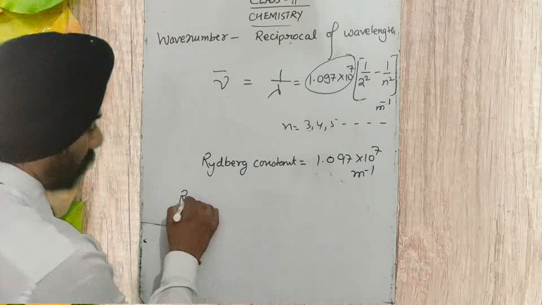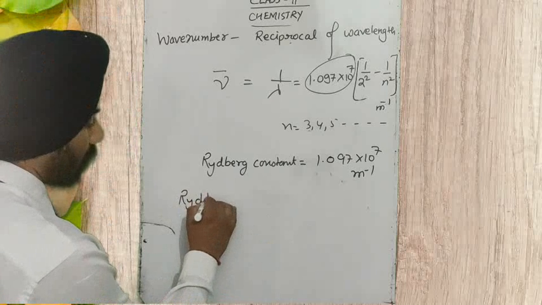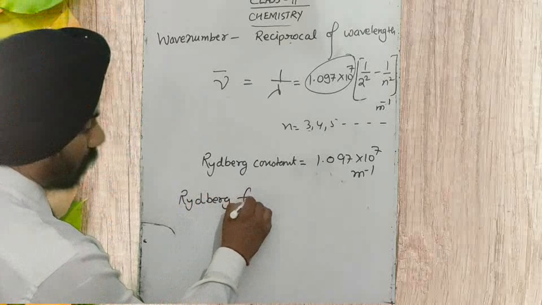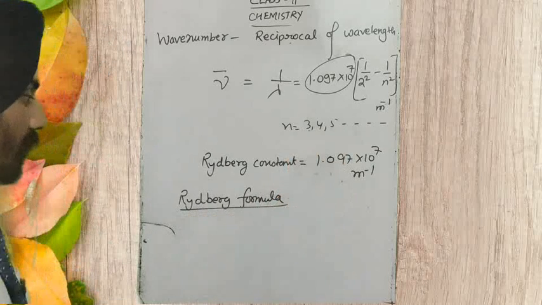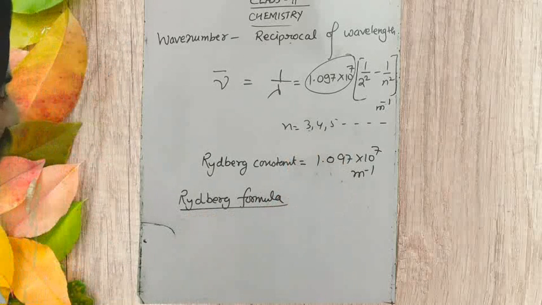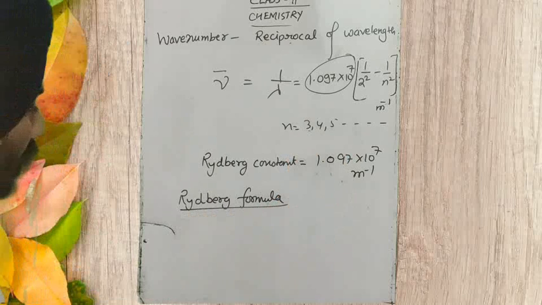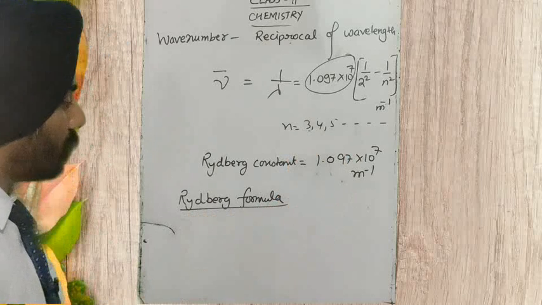So what is the Rydberg formula? I'm not sure whether Johannes Rydberg was the assistant; let me check and I'll tell you in the next video lecture.